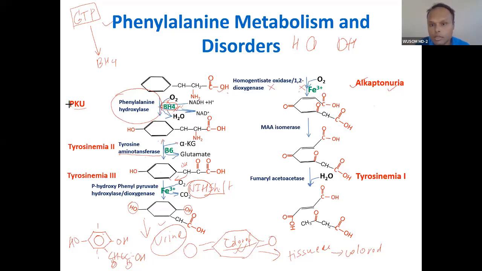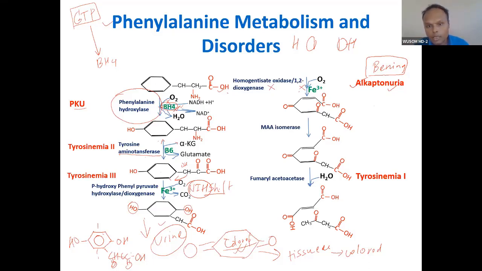Otherwise this condition is almost benign. It will not cause a big problem in the body, only coloring, and there will be a problem of arthritis, because cartilage growth will be compromised. The only presentation here is arthritis, the main problem. The patient comes with arthritis, and when you see this patient's skin and everything, it will be colored. So this is alkaptonuria, a very important disorder.